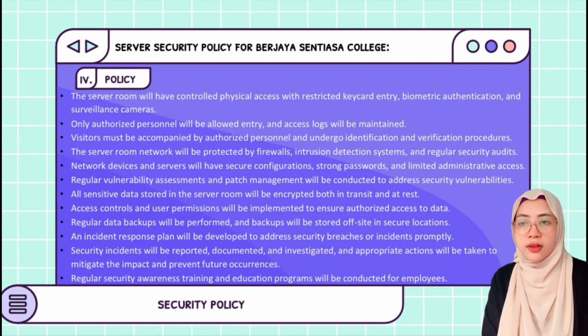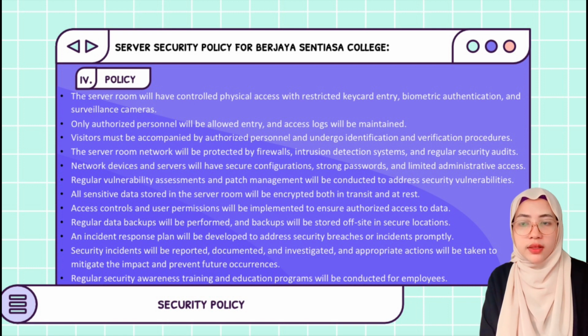Number 7, all sensitive data stored in the server room will be encrypted both in transit and at rest. Number 8, access controls and user permissions will be implemented to ensure authorized access to data. Number 9, regular data backups will be performed and backups will be stored off-site in secure locations.